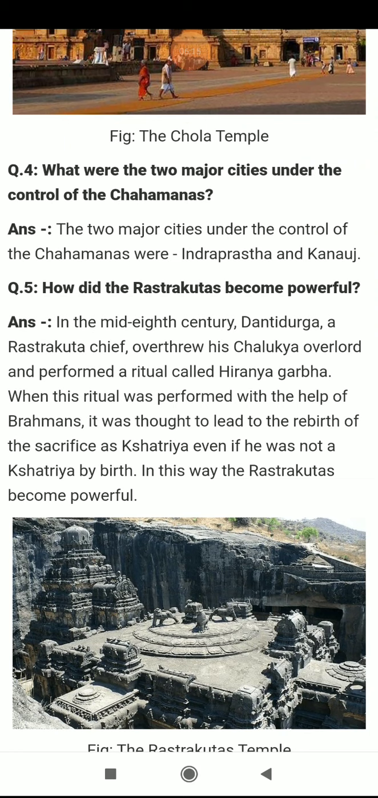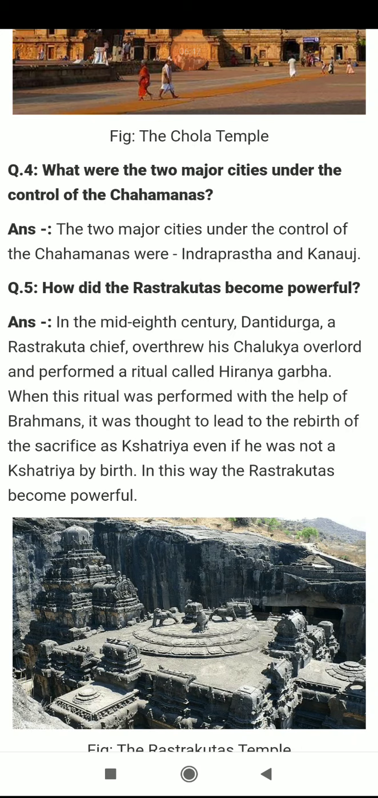He ruled over Delhi, Ajmer, and Rajasthan mainly, from 1168 to 1192. He also defeated Muhammad Ghori in 1191. So what were the two major cities they were ruling over? They were Indraprastha and Kannauj, right?